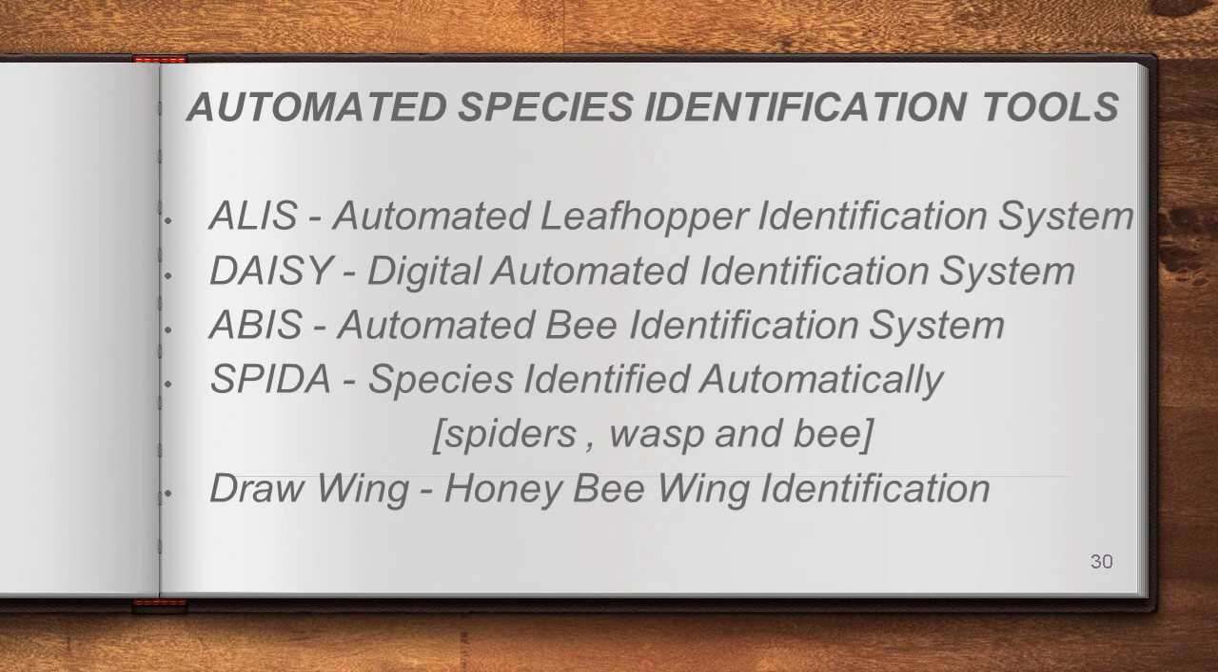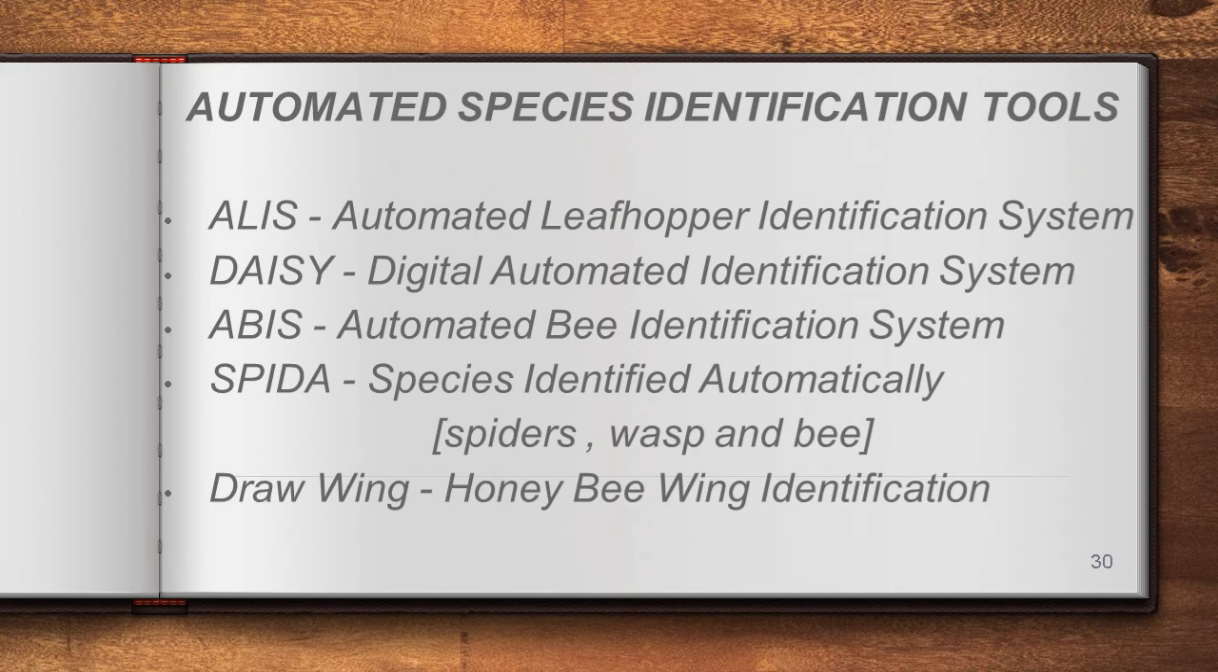Of course, this is also an internet form, right? We can collect the details from the net. That's what they said, it's digital. Next one is ABIS, automated bee identification system. Regarding the bees, we can collect the details from this website. And the next one is SPIDA, species identified automatically. So especially spider, wasp and bee characters will be analyzed with the help of this data, right?